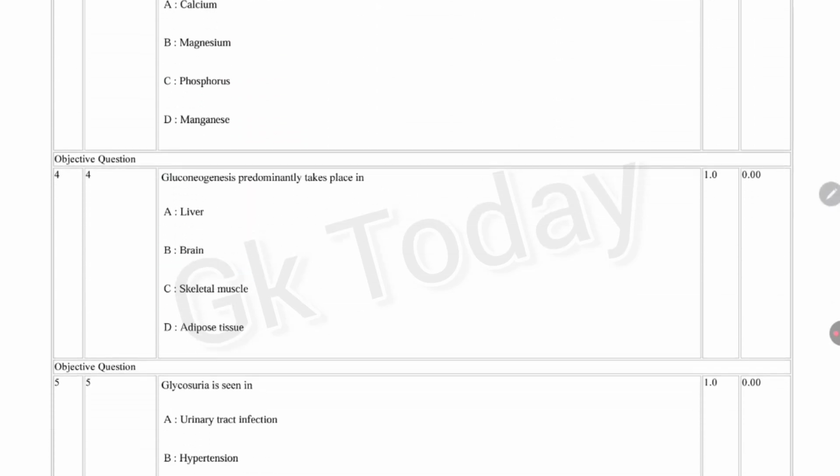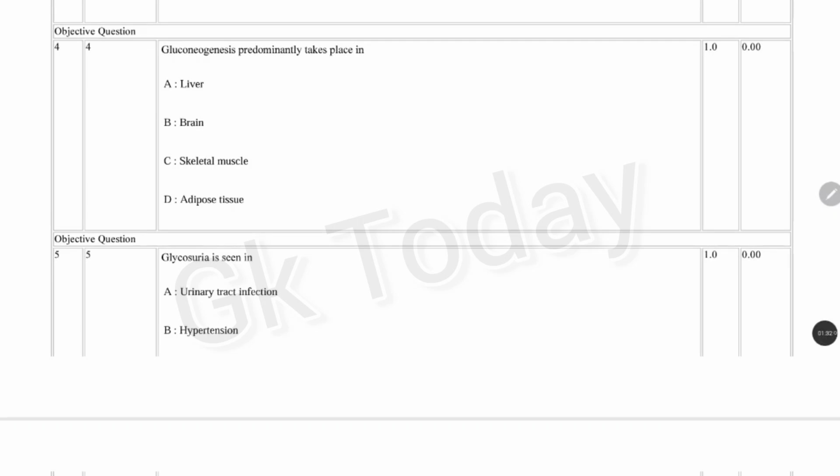Next question. Gluconeogenesis predominantly takes place in: liver, brain, skeletal muscle, adipose tissue. Gluconeogenesis predominantly takes place in option A, liver.